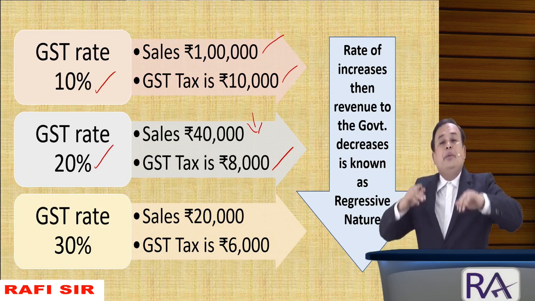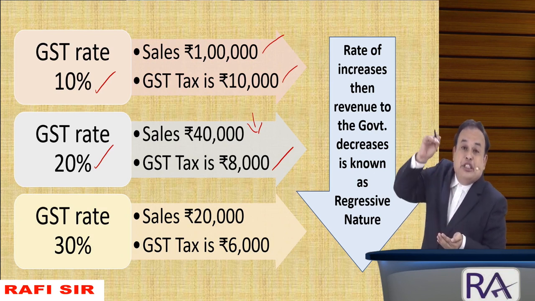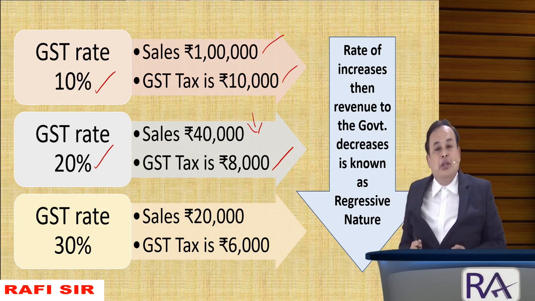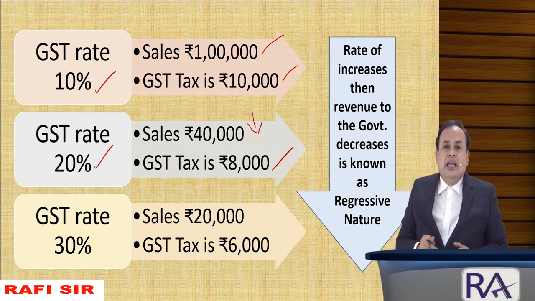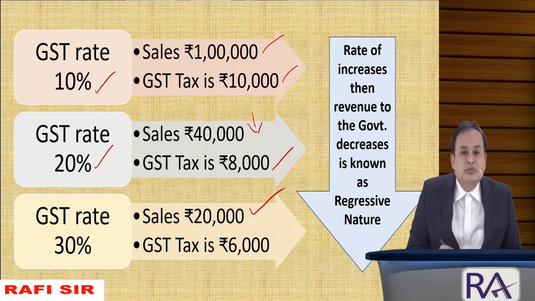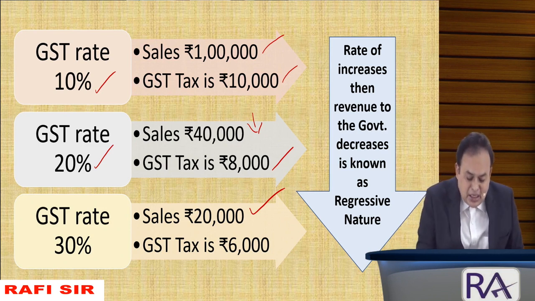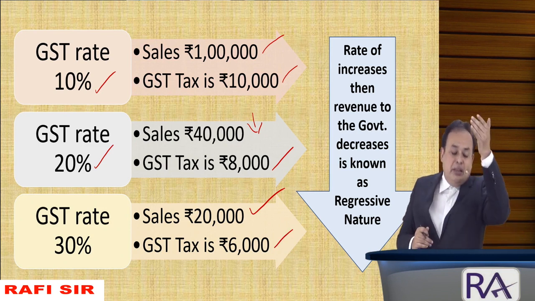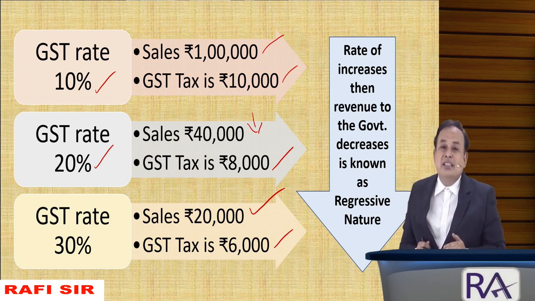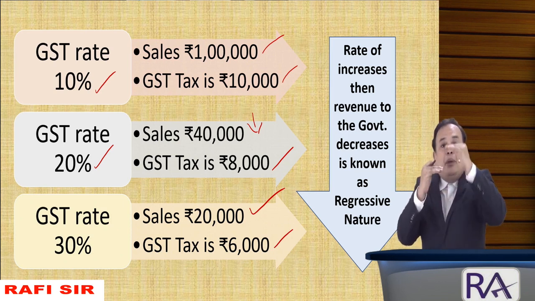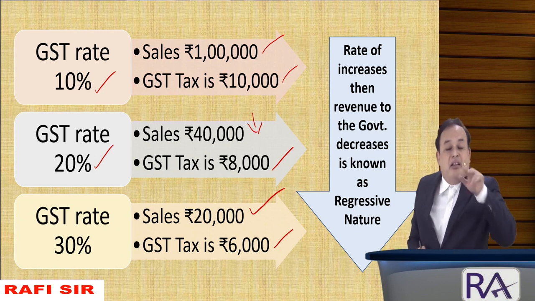And furthermore, the government increases the rate of GST from 20 to 30%. What is going to happen? Furthermore, sales fall down to a lower level of 20,000. Assume, if that is the case, the revenue to government goes to only 6,000. So, 10,000 revenue became 8,000, further became 6,000. Reason? Rate of tax goes up and up and up, revenue to the department going to be reduced and reduced. It is known as regressive nature.